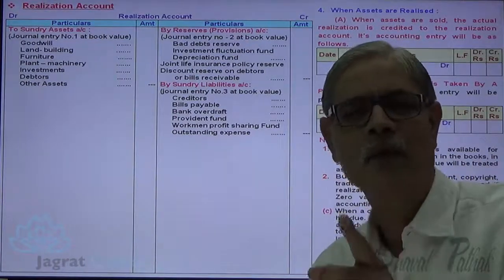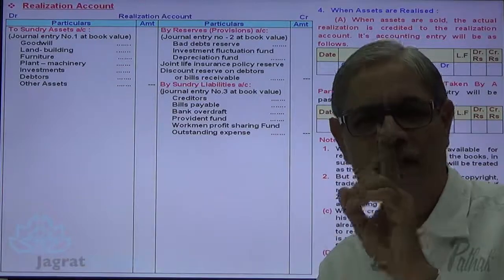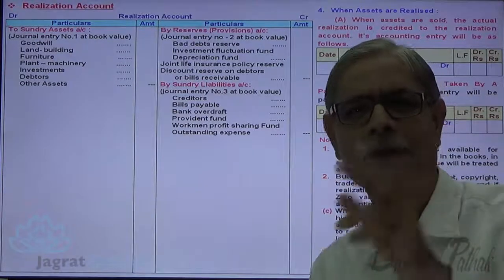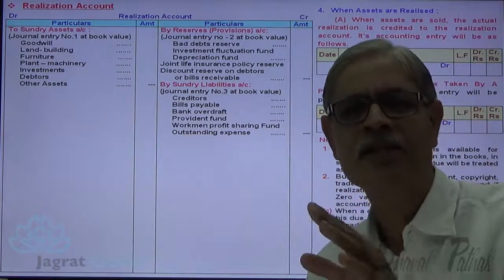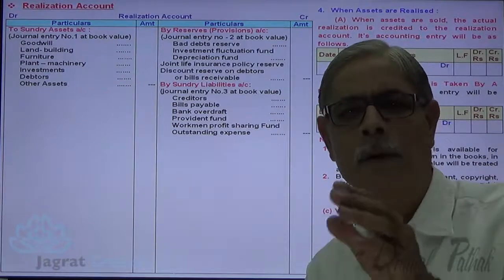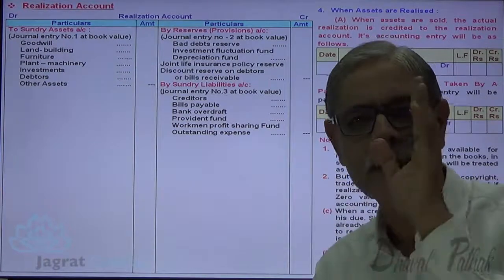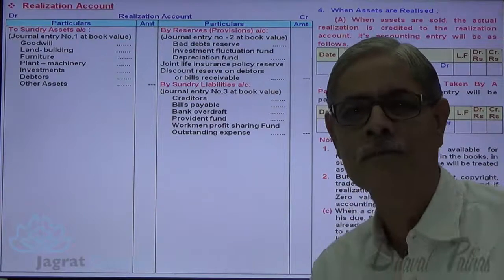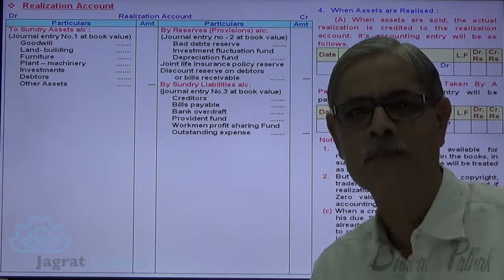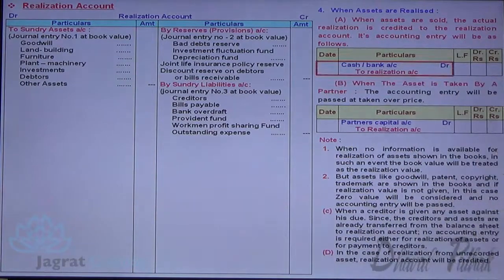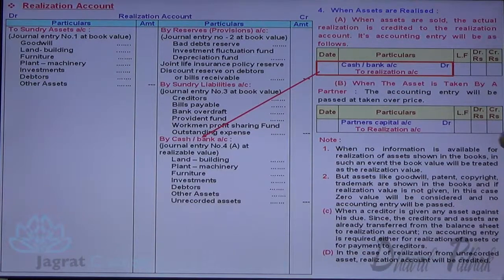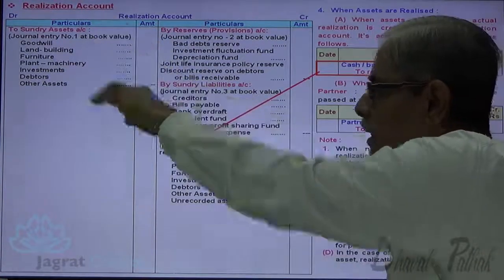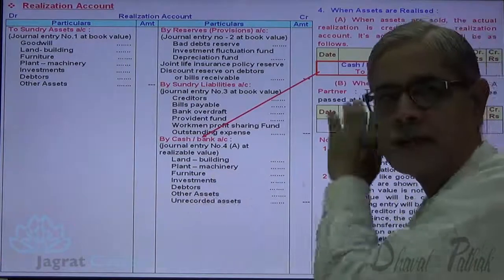When the asset is sold for cash, cash to realization. When the asset is taken by a partner, partner's capital account debit to realization account. When the asset is given for payment of liability, no entry. May it be an unrecorded asset, the style of writing the entry is the same, no change. That's an important point to be observed. Next. Now, ledger posting. Cash account debit to realization. All these assets are realized. The realized value is recorded here.